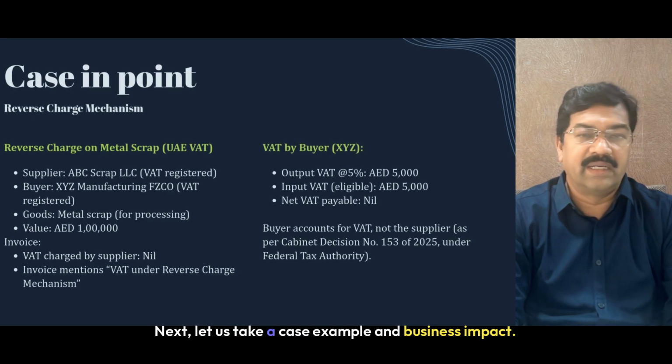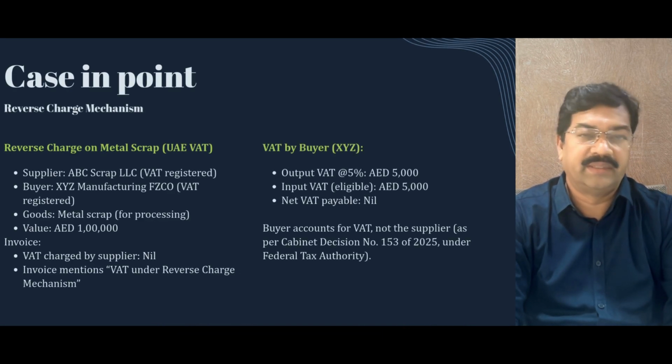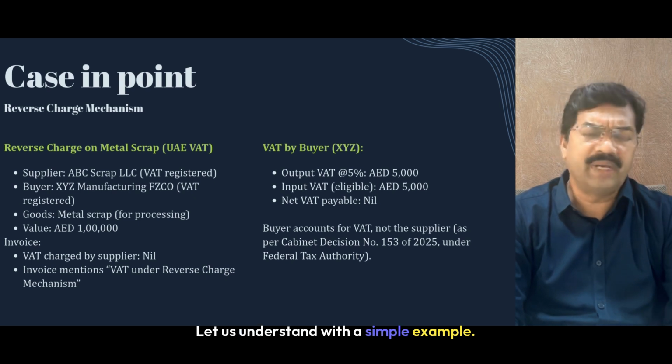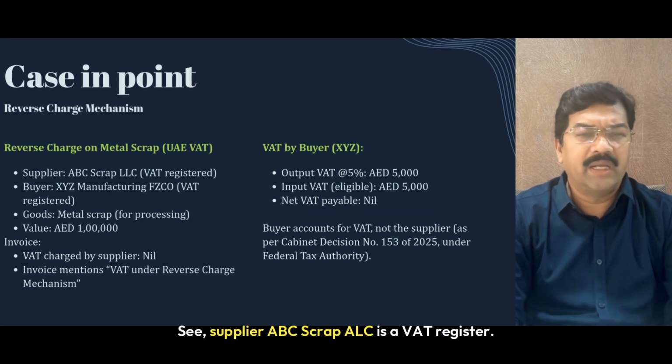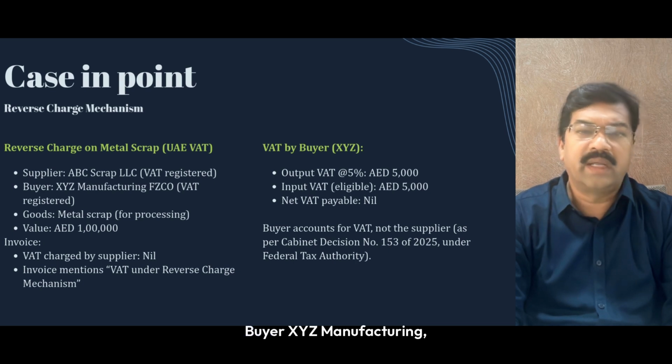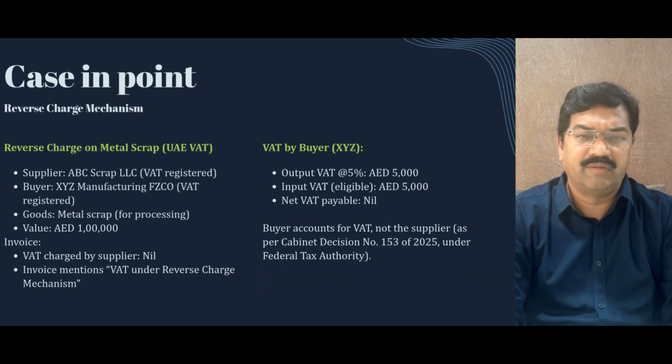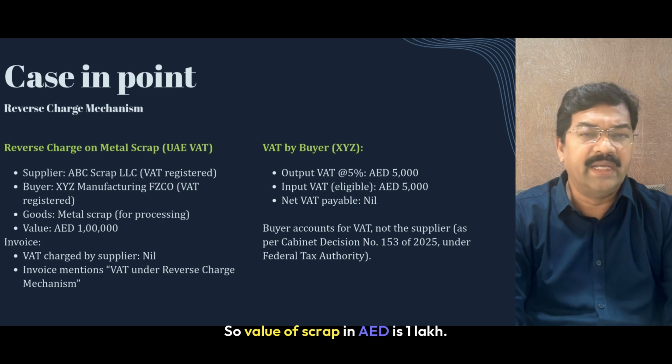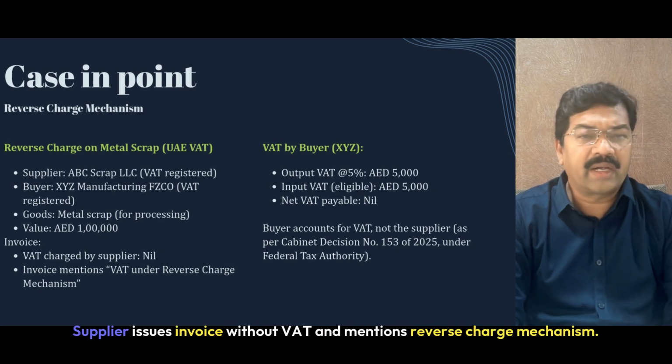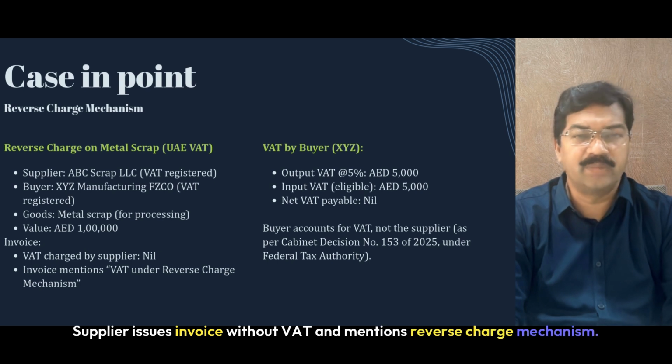Next, let us take a case example and business impact. Let us understand with a simple example. See, supplier ABC Scrap LLC is VAT registered. Buyer XYZ Manufacturing, a Free Zone company, is VAT registered. The value of scrap is AED 1 lakh. The supplier issues an invoice without VAT and mentions reverse charge mechanism.